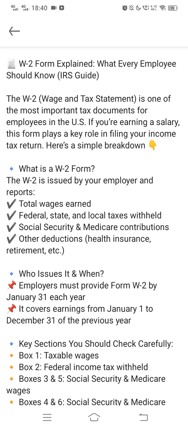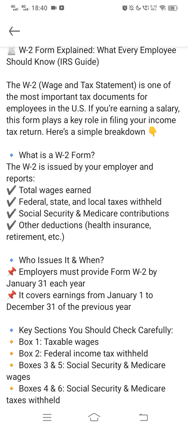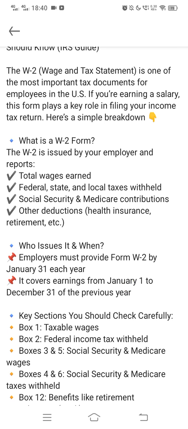So what is a W2 form? The W2 is issued by your employer to employees, and reports total wages earned, federal, state, and local taxes withheld, social security and Medicare contribution.